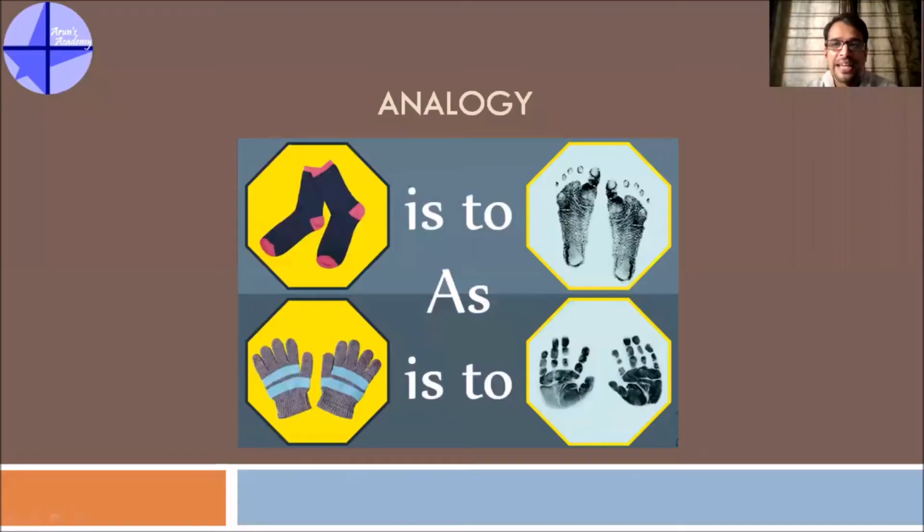Now let's move on to the next topic, which is analogy. This one image tells you everything about what analogy is. This image says if there is a picture of 2 socks and 2 footprints, there is a picture of 2 gloves and handprints, right? So if this is to this, then that is to what? That is the kind of questions you will get. So let's understand it with some examples now.